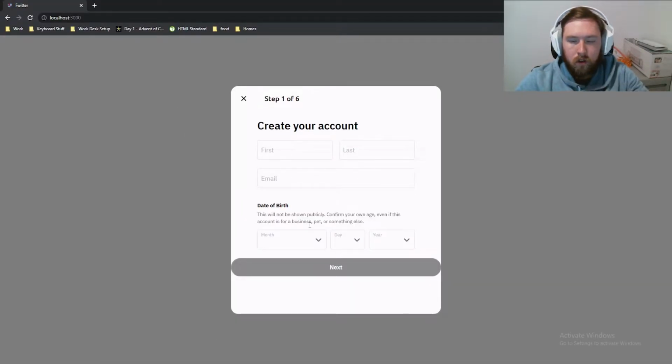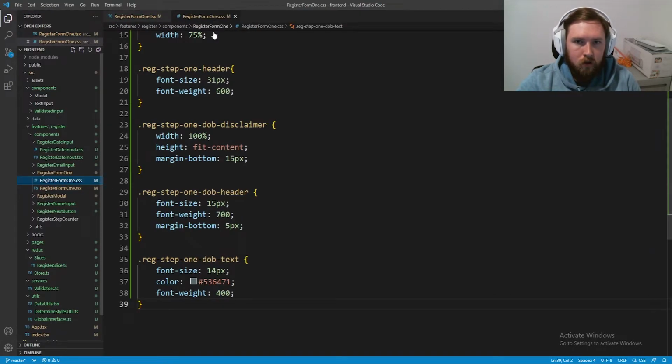So if we take a look, now it looks a little bit nicer. Maybe the spacing is a little bit too much there, but I think it'll be fine. Now we need to go ahead and change up the style of the next button. That way it actually fits like we want.